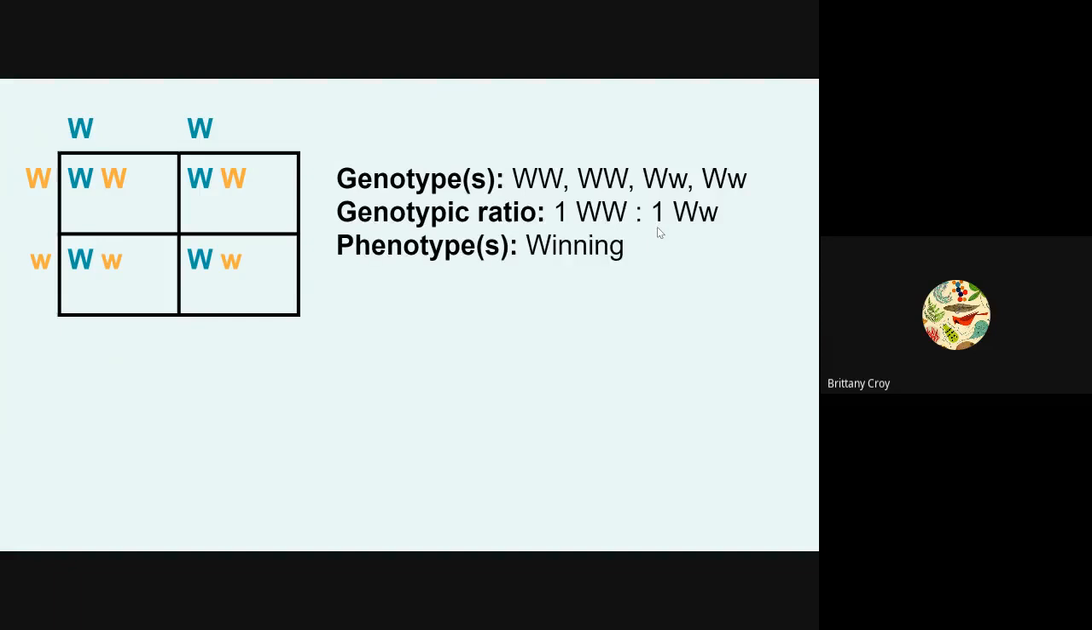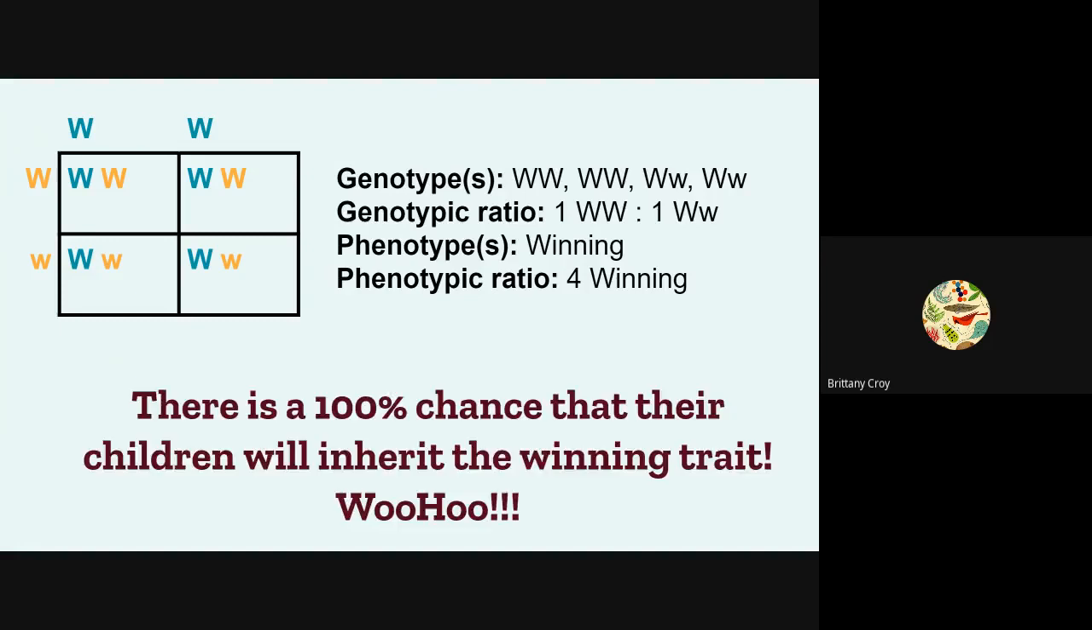And then what are our different phenotypes? There's only one in this case, winning, because every single offspring has at least one dominant allele. All 4 of them will have that same phenotype of winning. So our phenotypic ratio will be 4 winning. And to answer the question, there's a 100% chance that their children will inherit the winning trait. Yay for them.